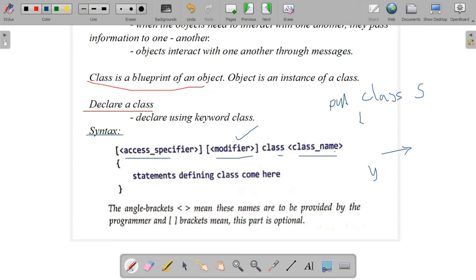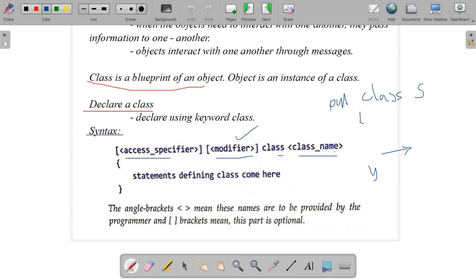When you are writing the syntax of a class, you should mention access specifier, modifier, class keyword and class name, open braces, then the class body, the statements included in the class, then close the bracket. This is the syntax of a class. Angle brackets mean these names are to be provided by the programmer, and square brackets indicate this part is optional. That's why I told you we are not using the modifier, we are just indicating it in the syntax.